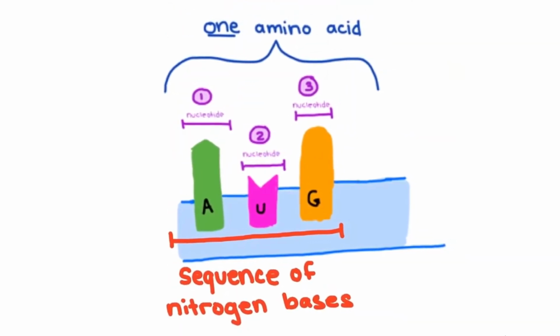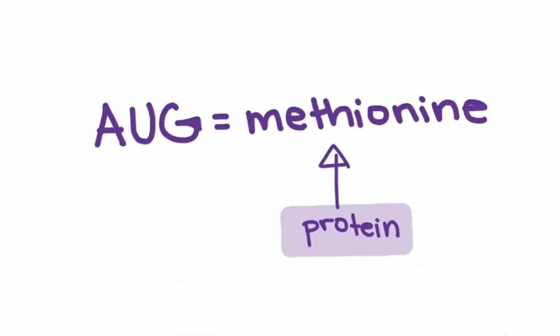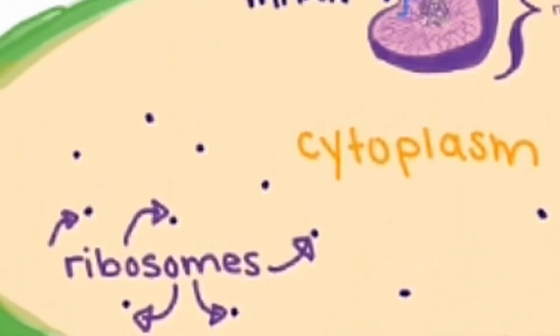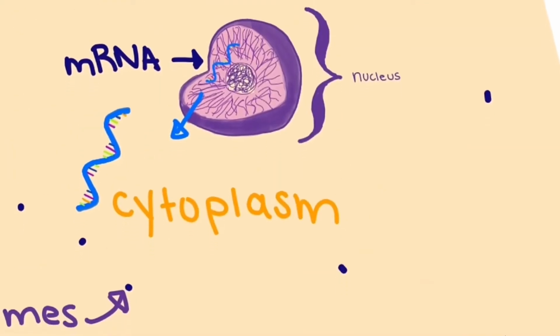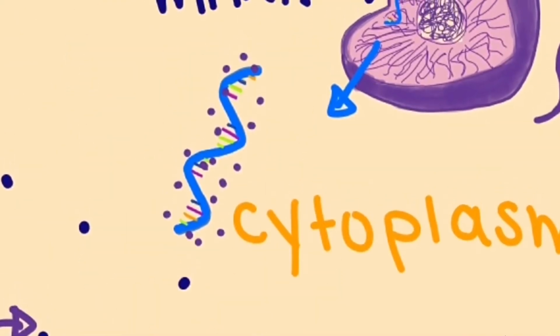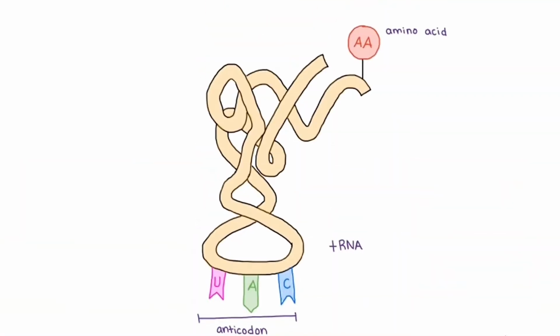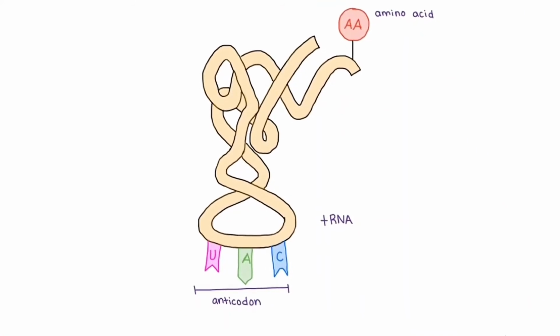Translation is the process of converting the information of a sequence of nitrogen bases in mRNA into a sequence of amino acids that make up a protein. Translation takes place at the ribosomes in the cytoplasm. When mRNA arrives in the cytoplasm, ribosomes attach to it and read it. Ribosomes are organelles in the cytoplasm. For proteins to be made, 20 different amino acids dissolved in the cytoplasm are brought to the ribosomes.